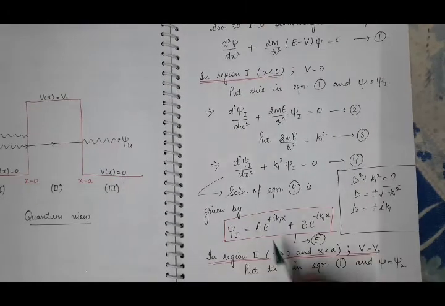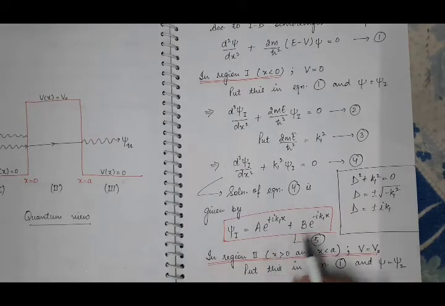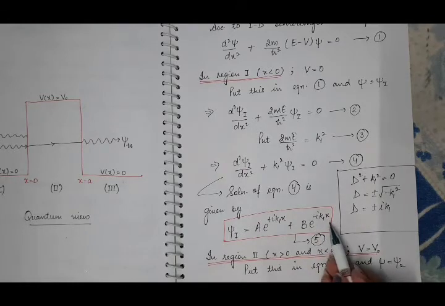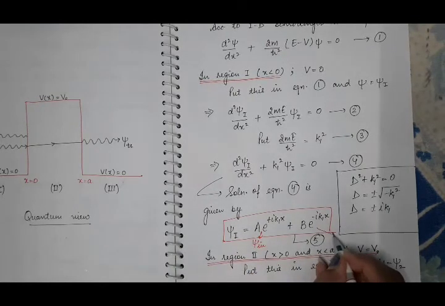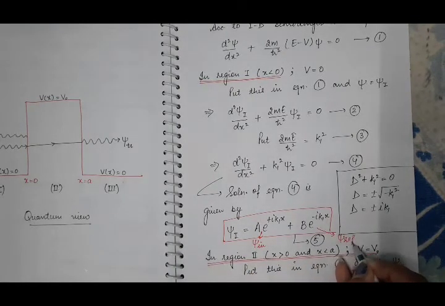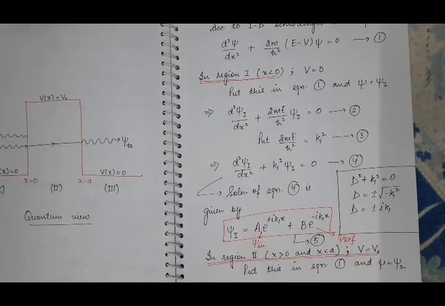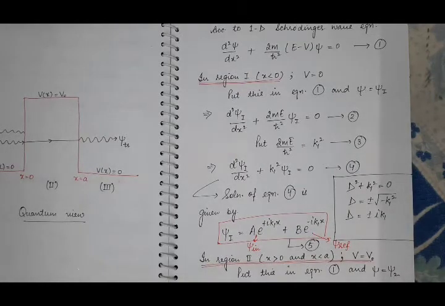And here, this first part, e raised to power plus iota k1x, represents the incident particle or incident de Broglie wave, and this represents the reflected de Broglie wave, where A is the amplitude of the incident wave function and B is the amplitude of the reflected wave function. So this represents psi incident and this part represents psi reflected. So we have found the solution of the Schrodinger equation in region 1.